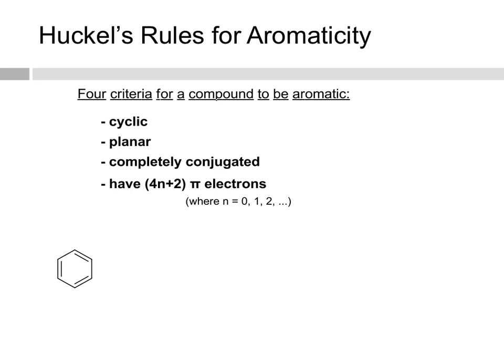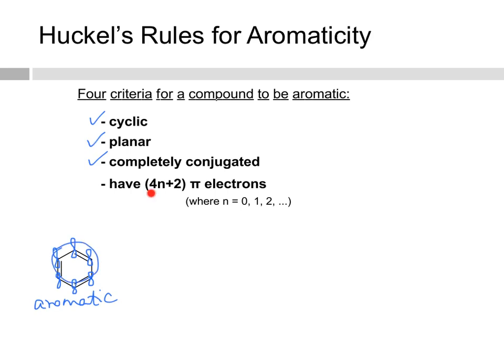Now let's look at benzene. We know benzene is aromatic. Let's see how it stacks up using Hückel's rules. It is cyclic, it is planar. Remember, each of these atoms in benzene are sp2 hybridized, and it is completely conjugated. Remember that each of these atoms has p orbitals, and so all the electrons are delocalized around this ring.